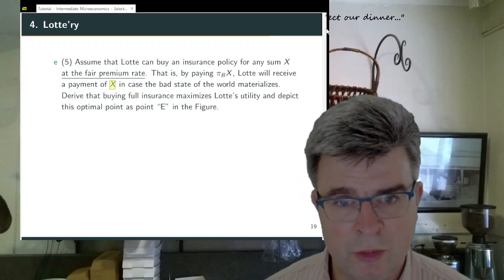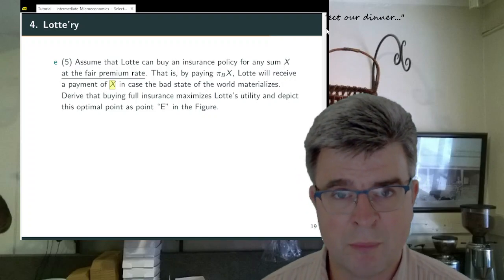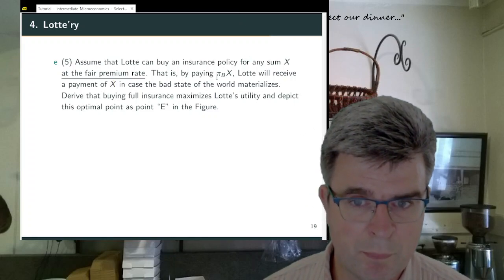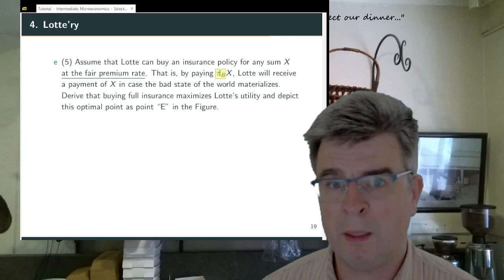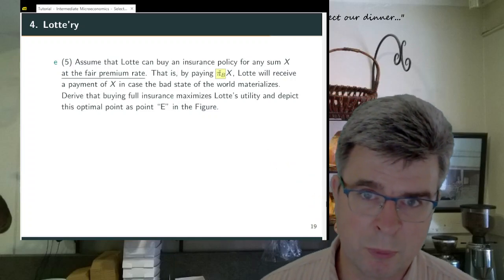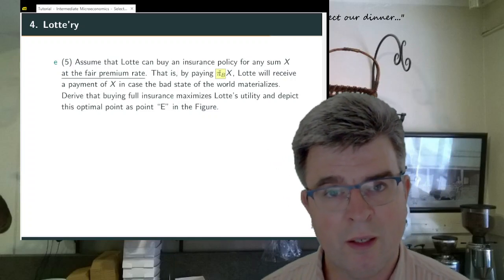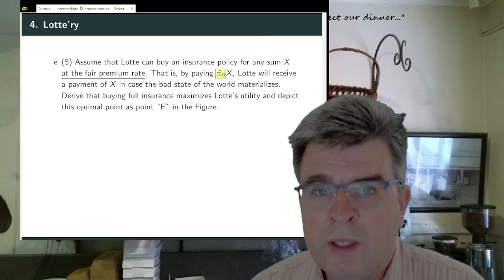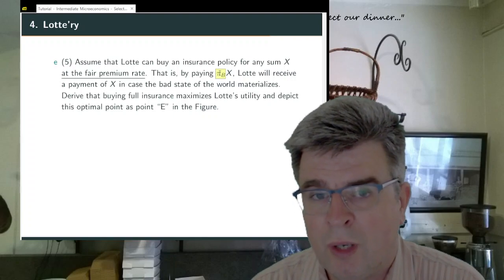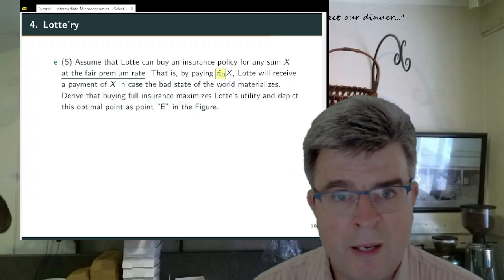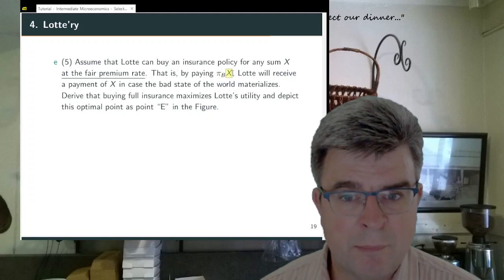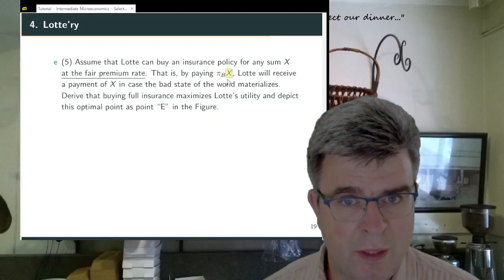So I can take full insurance, so I can set X equal to 1,000. In that case, I will pay a premium. Well, if pi B is equal to 0.10, I will pay a premium of 100. If my house burns down, I will get full coverage and I get 1,000. I could also decide to insure only half of my house. In that case, my premium will be 0.10 times 500, so it will be 50.